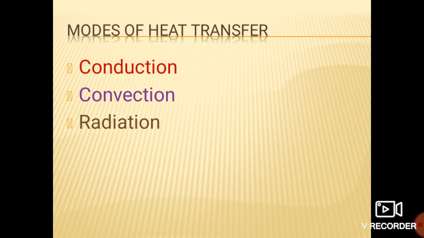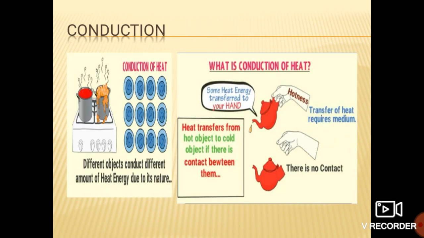So what is conduction, students? Conduction is the transfer of heat energy from a region of higher temperature to a region of lower temperature. Conduction usually occurs in solid substances.